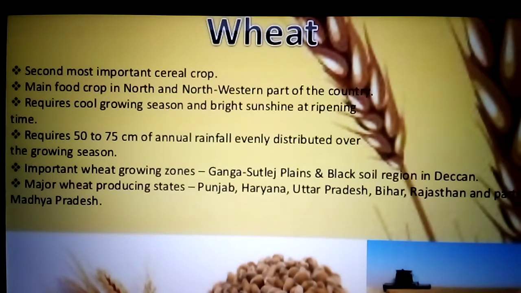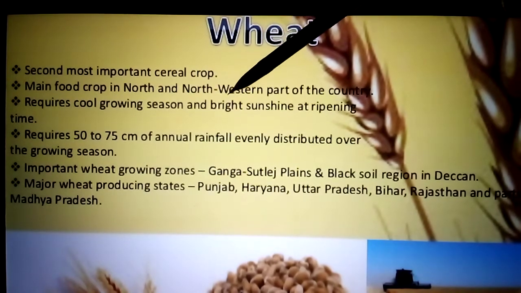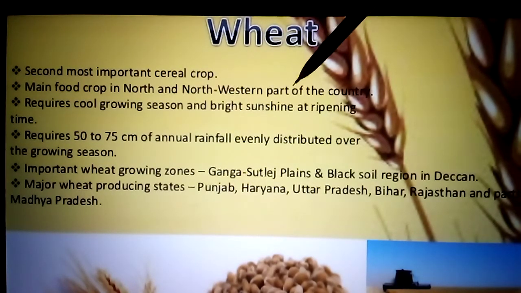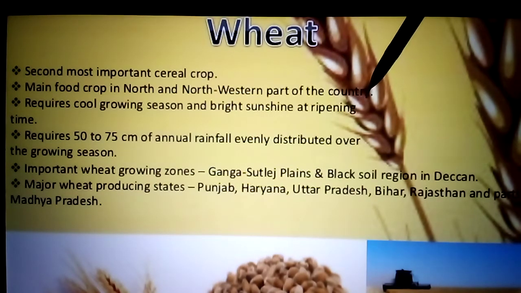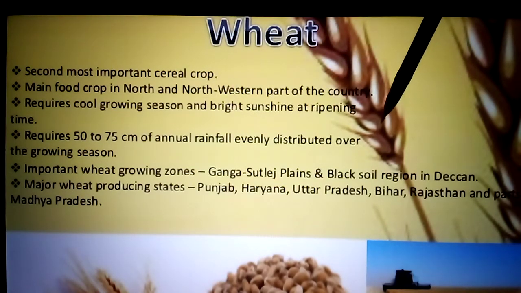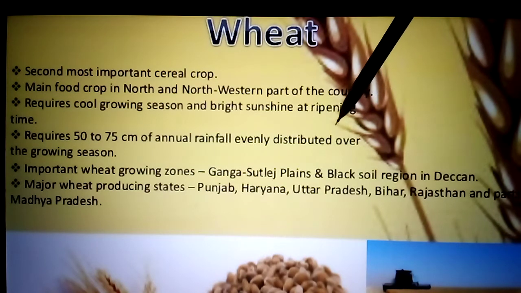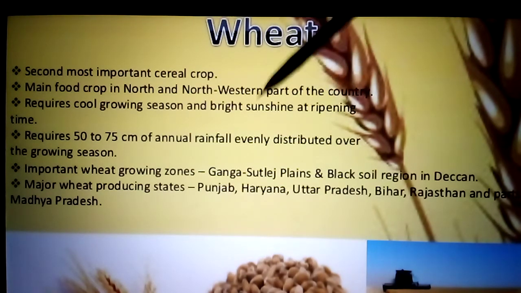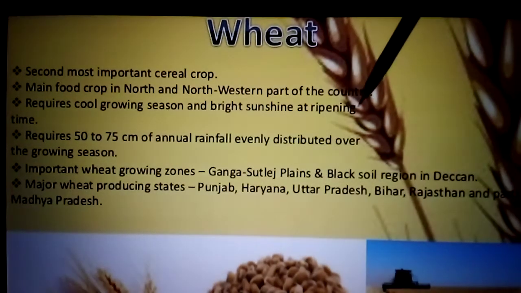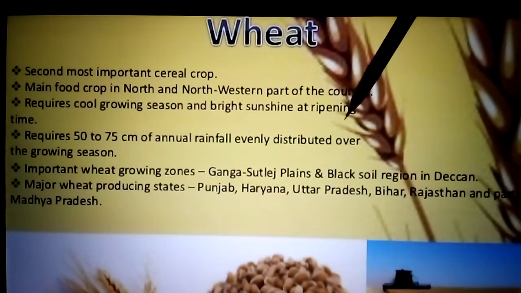What climatic conditions does it require? It requires a cool growing season and bright sunshine at ripening and harvest time. Next, what rainfall does it require? 50 to 70 centimeters of rainfall. Compared to rice, it is less. Paddy requires 100 centimeters, but wheat requires 50 to 75 centimeters of rainfall.